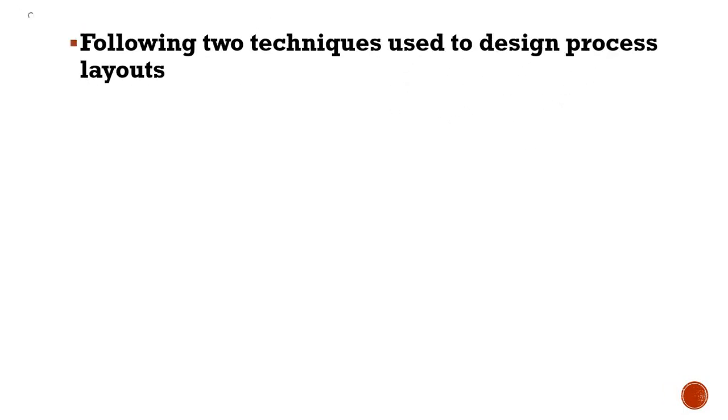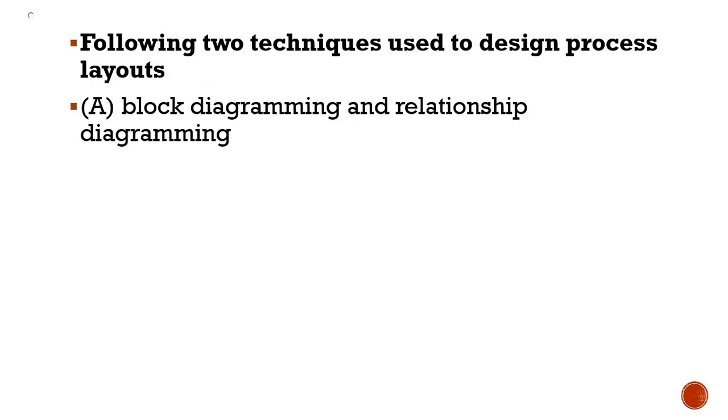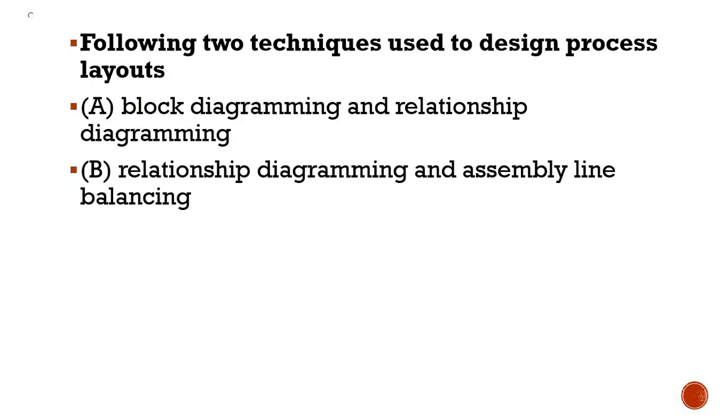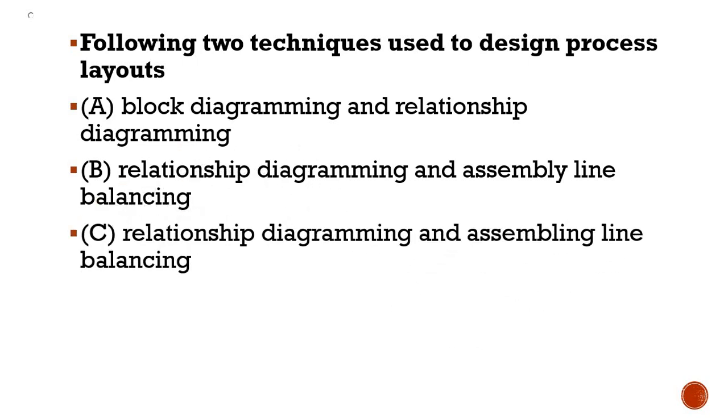Now the next question says, following two techniques are used to design process layouts. Option A, block diagramming and relationship diagramming. Relationship diagramming and assembly line balancing. C, relationship diagramming and assembly line balancing.